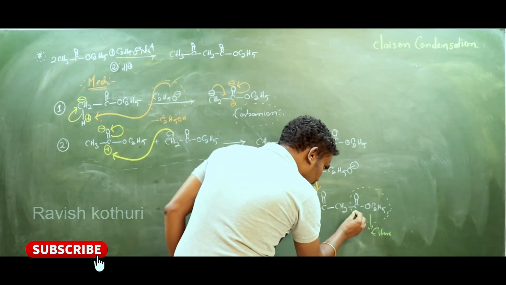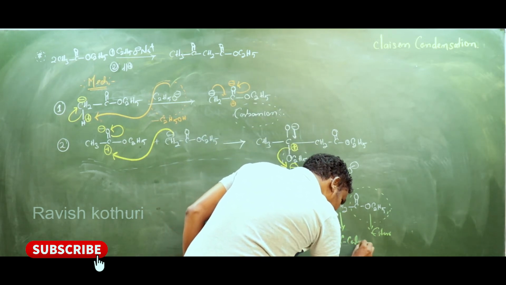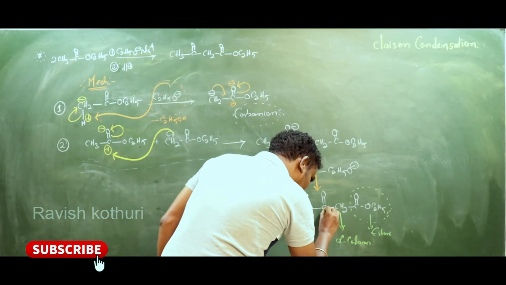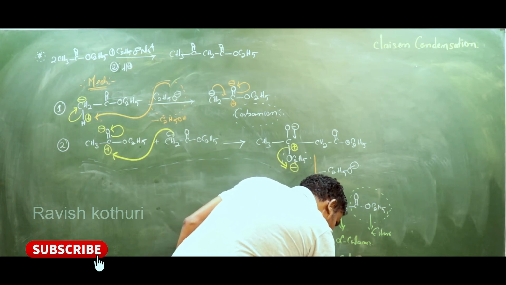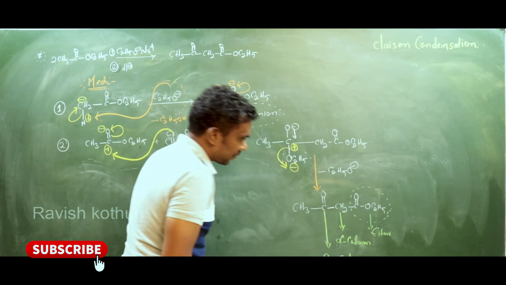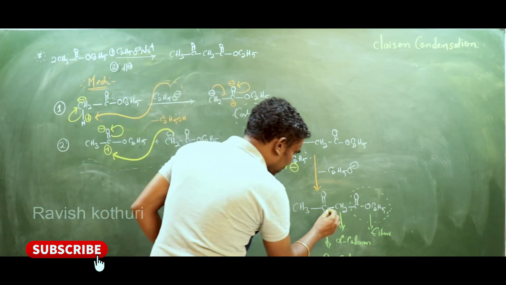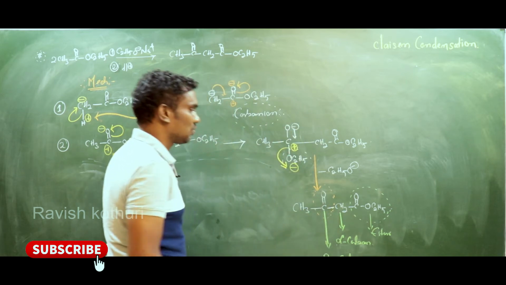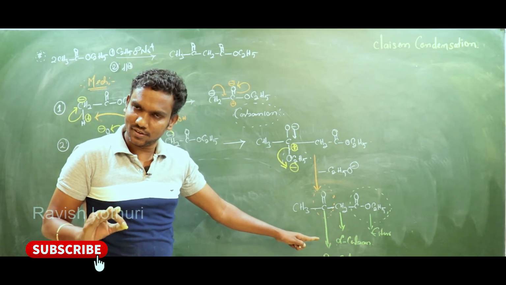The carbon beside the functional group is the alpha carbon, and the carbon beside the alpha carbon is the beta carbon. Here the beta carbon contains a keto group. That is why this is called a beta keto ester.